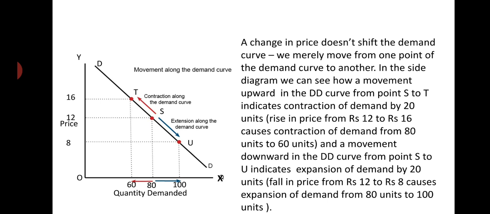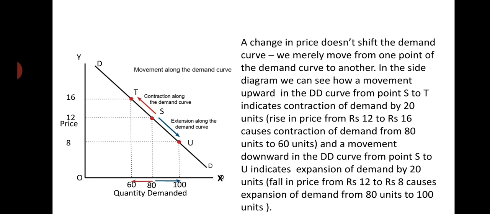So there is a contraction of demand by 20 units, and in case of contraction of demand, there is upward movement along the demand curve. From point S to T, there is movement along the demand curve DD, and this upward movement results in contraction of demand, right?